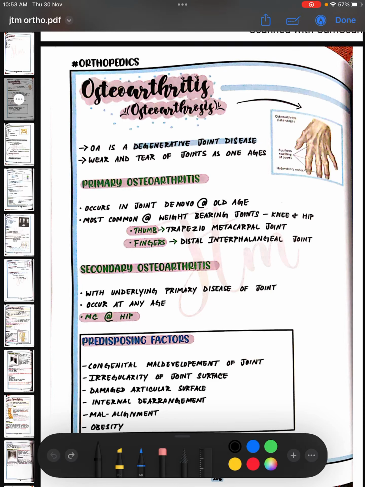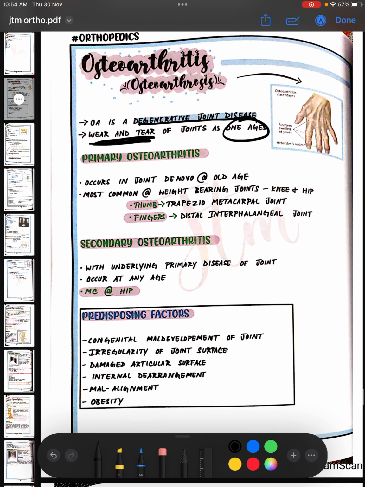Starting with osteoarthritis, it is a degenerative joint disease. There is wear and tear of the joints as one ages. Okay, so it is primary and secondary. So primary occurs in the joint de novo because of old age. So most commonly it occurs at the weight bearing joints such as knee and the hip joint.